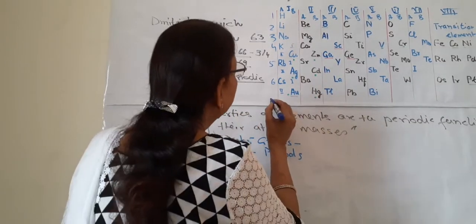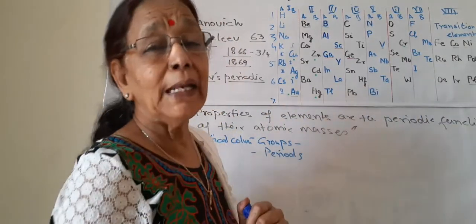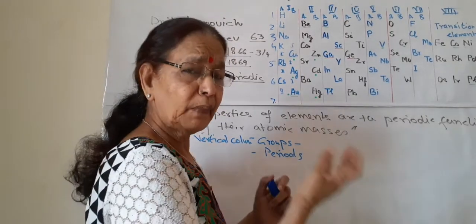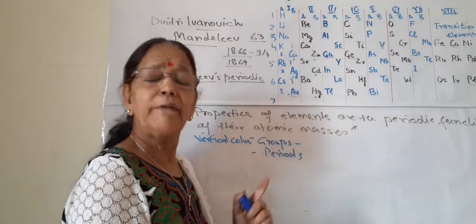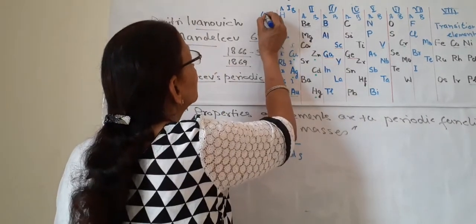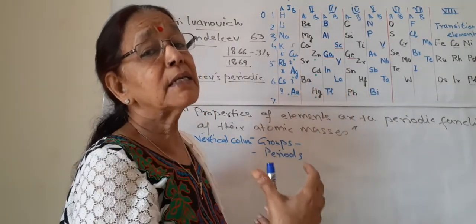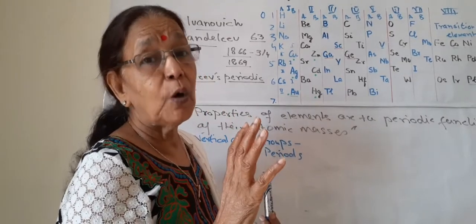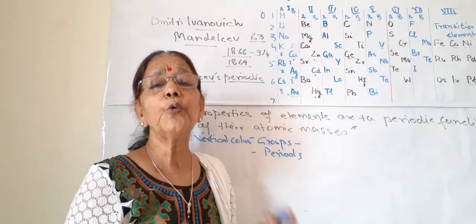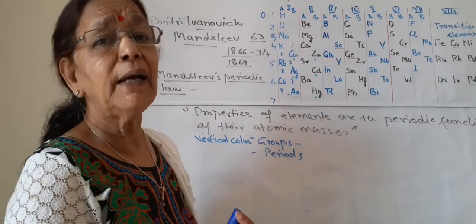Later on, a 7th period was also discovered, which has the elements discovered after the Mendeleev table. So the 7th period is also there, and one more group was added, known as the zero group, after Scott, a scientist, discovered 5 noble gases or inert gases. Inert gases were discovered later because they do not react with any other element. They are unreactive, inactive.